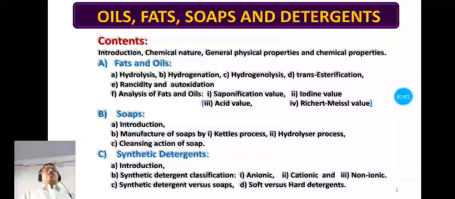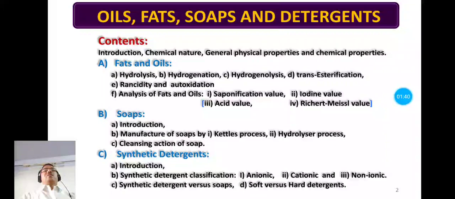In this chapter we have to study the main 3 points, that is fats and oils, soaps and synthetic detergents. It means this chapter is divided into 3 sections. First section is regarding fats and oils, second section is about soaps, and third section is about synthetic detergents. Today we are going to study the first section of this unit, and it is fats and oils.